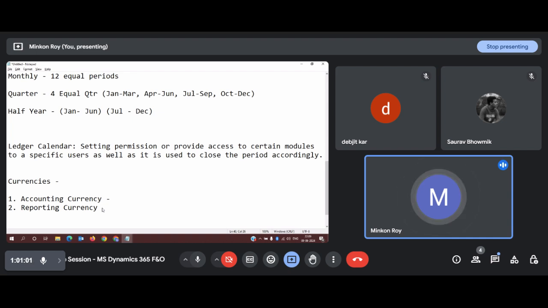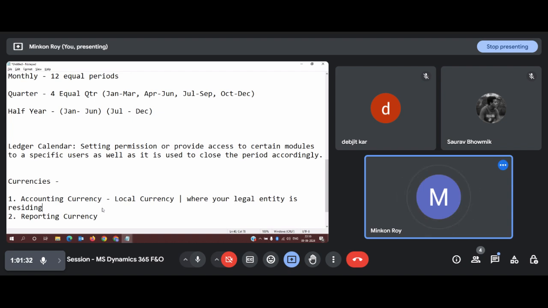Now what does this accounting currency mean? Accounting currency is nothing but the local currency, which indicates where your legal entity is residing. Say for example, if your legal entity is based in India, our primary currency will be INR, that is Indian rupee, through which we will be transacting.